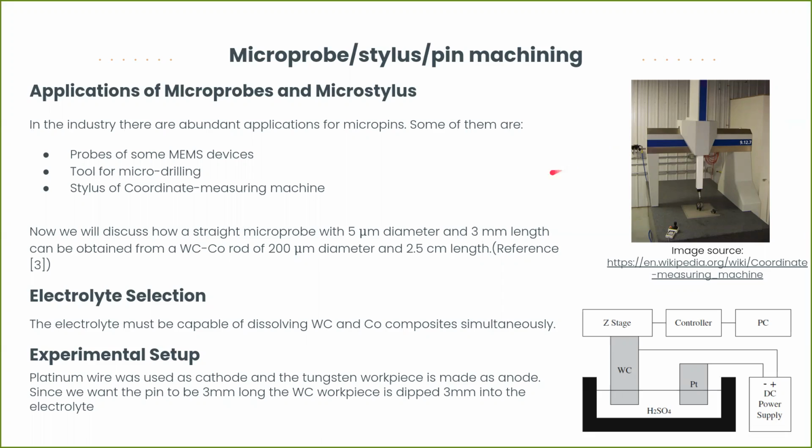So now we'll study how to make a micro probe of 5 micrometer diameter and 3 mm length, which is of cemented tungsten carbide. So first step is the electrolyte selection. As told by Pratik, we generally use basic electrolytes for the machining of tungsten and its alloys, but this is not the case here, because as the concentration of cobalt increases, the dissolution rate of the material rapidly decreases in an alkali solution. Whereas in an acidic electrolyte like H2SO4, this does not happen, and hence tungsten and cobalt both get efficiently machined, and that leaves a good surface quality. So we go with an acidic electrolyte.